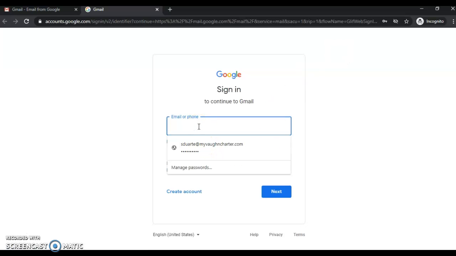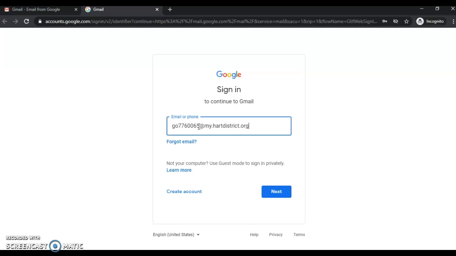Here you will type the username that I sent you. It has go and then numbers. Your numbers are different.